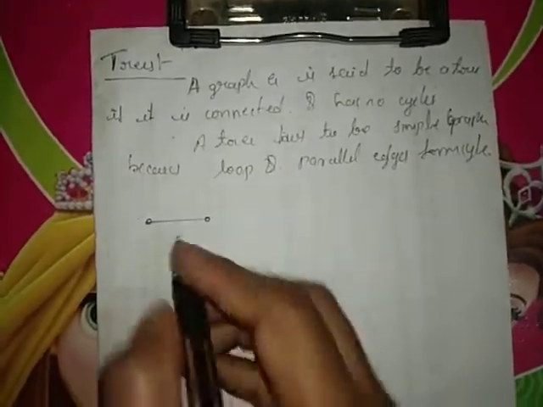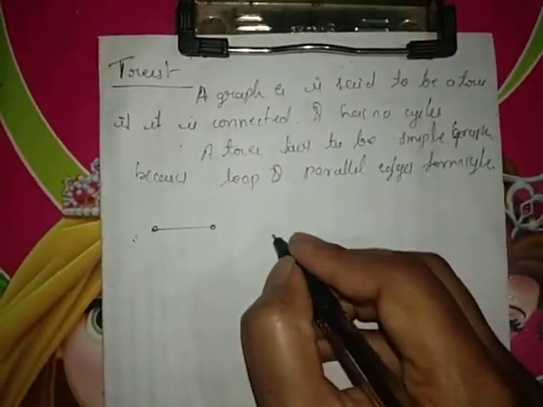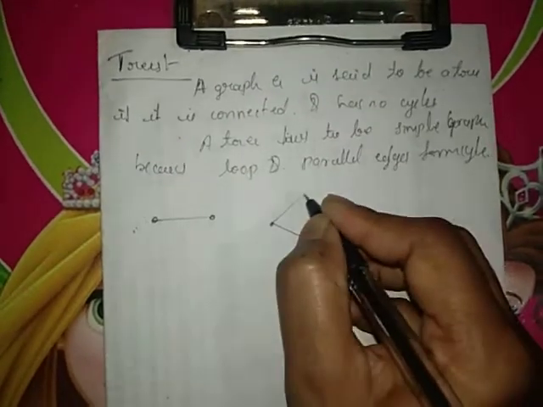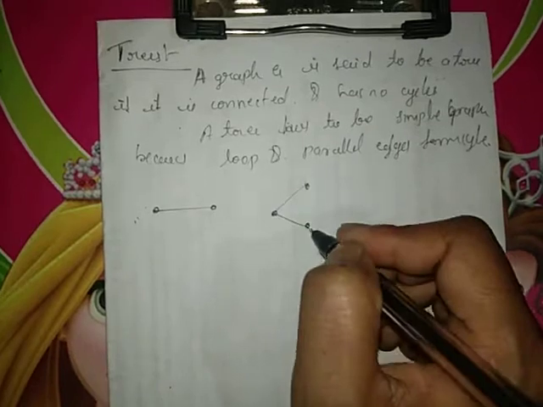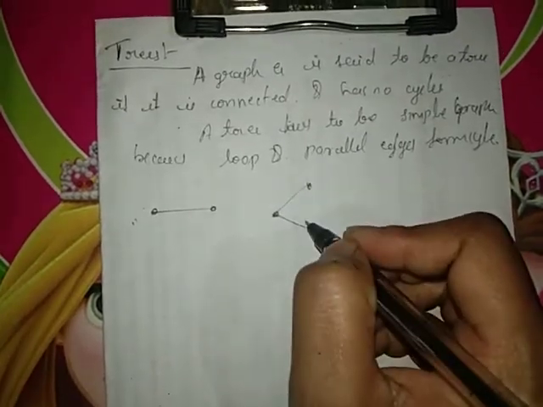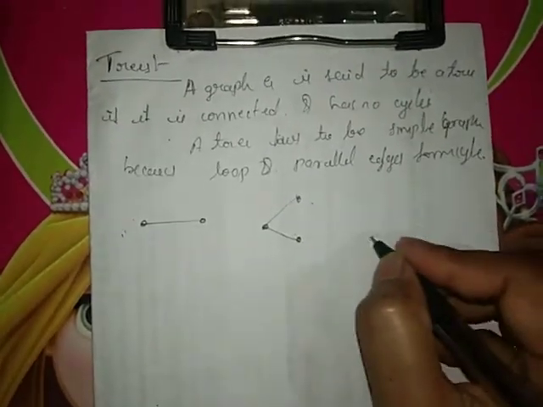So there are some examples here. Only one edge between two vertices.